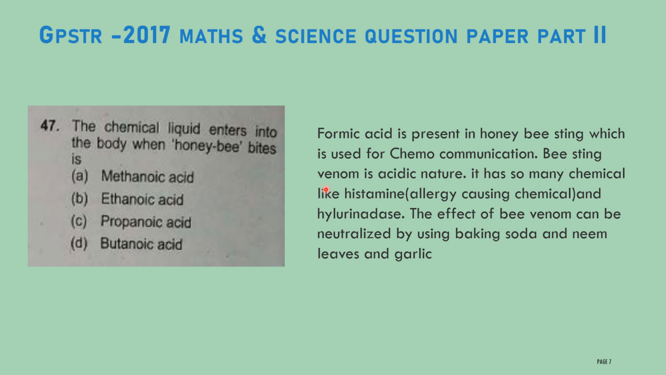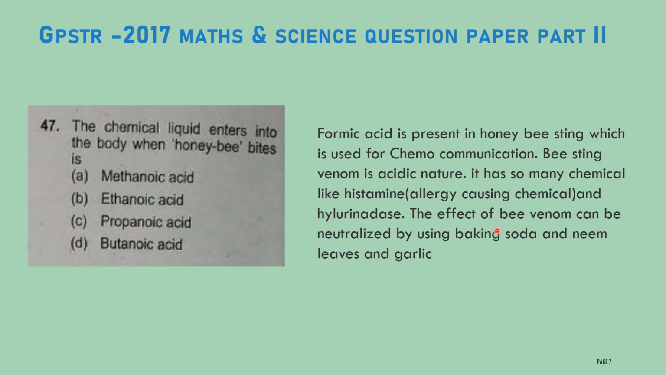Bee sting venom is acidic in nature. Already you know formic acid is acidic in nature. It has many chemicals like histamine, an allergy-causing chemical. When a honeybee bites, you will have some allergic symptoms. It is due to the presence of the histamine chemical in the honeybee, and hyaluronidase.